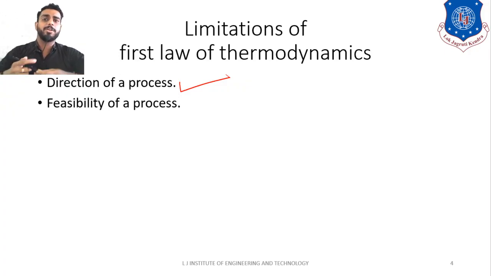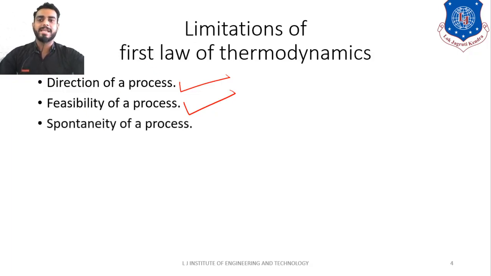Same example of hot tea or coffee, right? So we know that the cold coffee or cold tea will not get hot by itself, right? So that is what feasibility is. Okay, so the first law does not define the feasibility of a process. So you cannot define the feasibility of a process. Okay, this is what the feasibility of a process means.